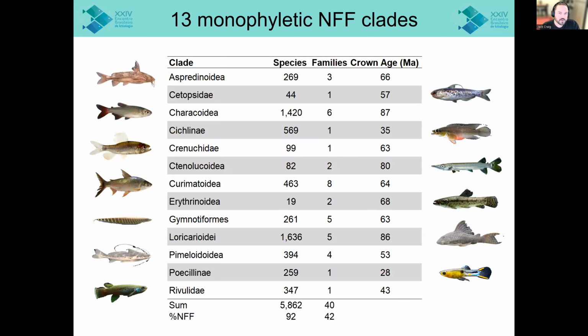And so to answer this question, we're going to look at 13 major clades of neotropical freshwater fishes. And I want you to notice the range of species richnesses present in these clades and the range in their crown ages. And also, combined, all 13 clades here represent 92% of the known species of neotropical freshwater fishes.